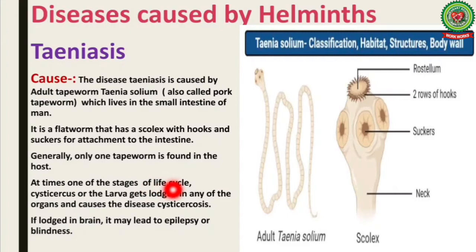At times, one of the stages of the life cycle, cysticercus or the larva, gets lodged in any of the organs and causes the disease cysticercosis. And if lodged in the brain, it may lead to epilepsy or blindness.